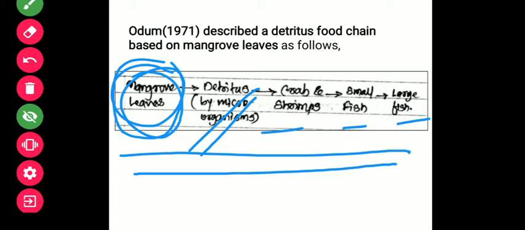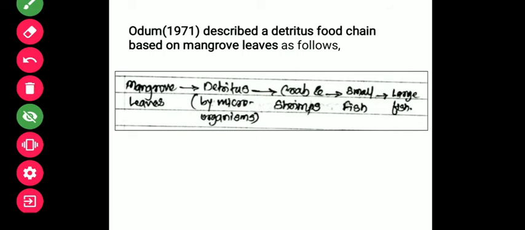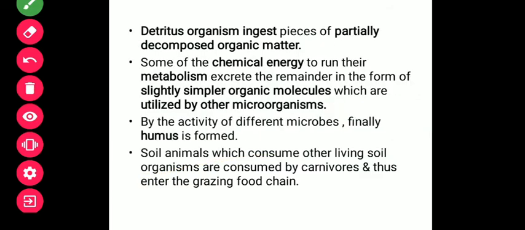So even the dead form of plant or animal, or I can say organic matter, will be helpful for certain organisms in an ecosystem. So all get utilized in the ecosystem. Okay, so now it has been told that the detritus, or the organic matter which is now in a dead form, is degraded or decomposed by fungus and bacteria, which actually form the humus.